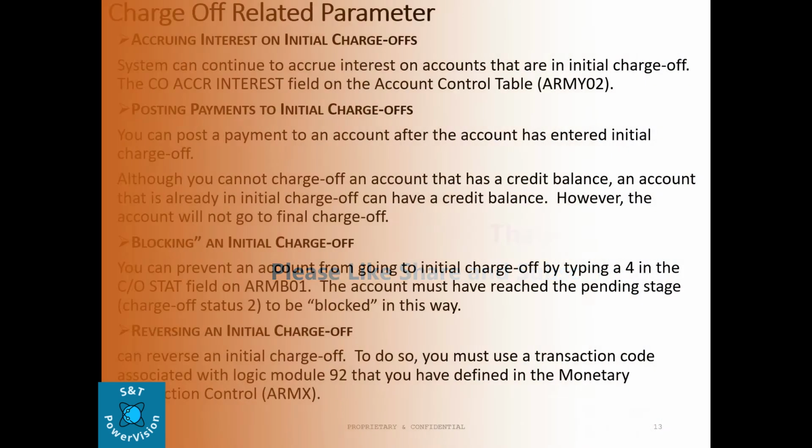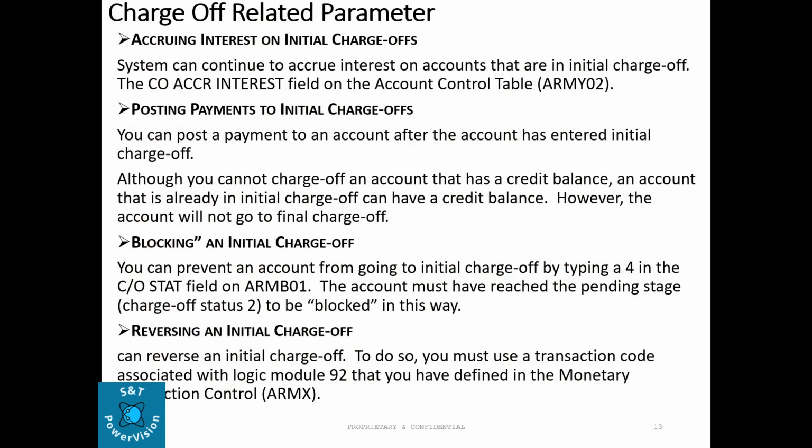This is all about the charge off questions. If you are working on charge off, we have to remember some of the parameters, mostly on the ARMB screen and ARML24 screen, and charge off status, region code, and the difference between initial charge off and final charge off. But in charge off, the most frequently asked question is which schedule, where we can see the settings for which schedule level your account will start charge off, and what happens at initial charge off and final charge off. These are the most frequently asked questions in charge off related interviews.